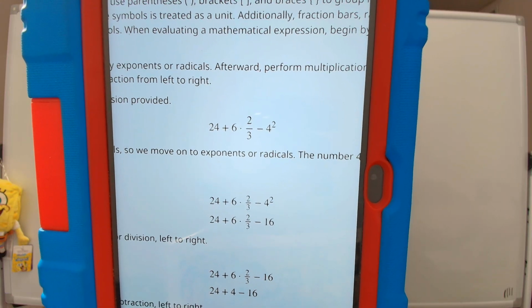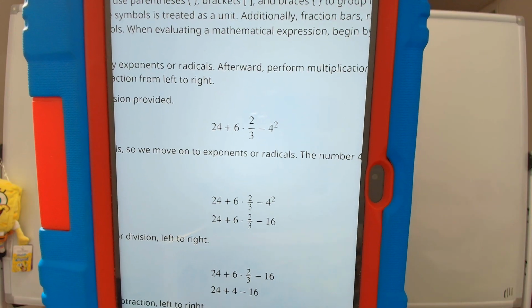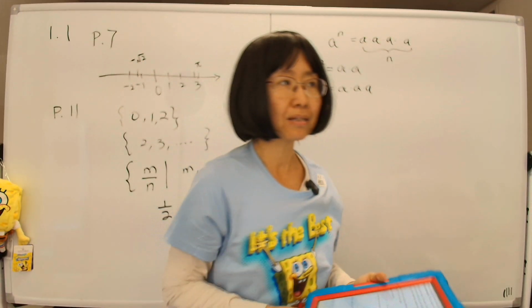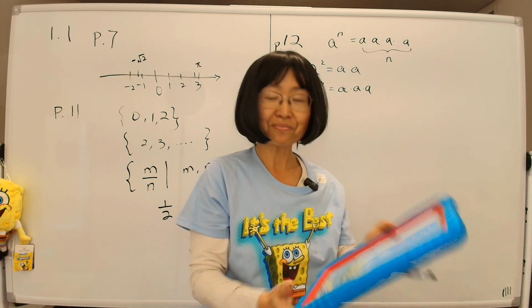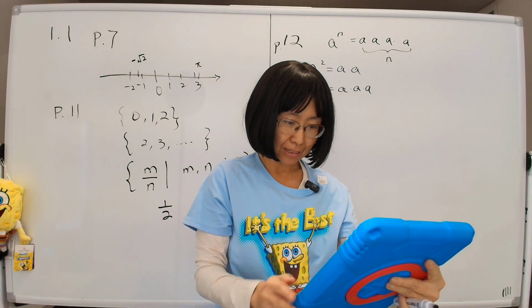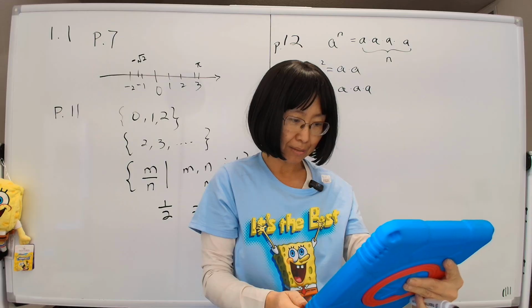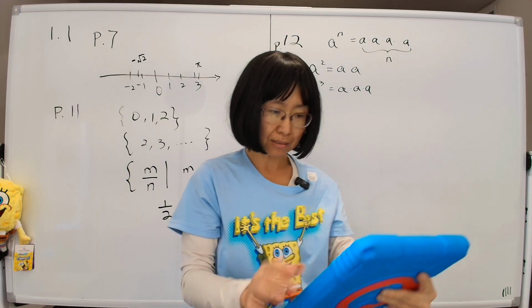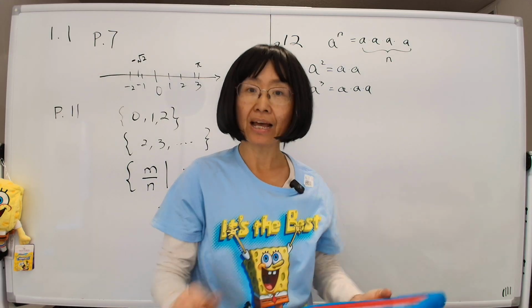That's 28. And 4 squared is 16. 28 minus 16 is 12, I believe. Yep, that is the answer at the bottom. All right, so that is how you do things. Now, having said that, please do example 6 on page 13 as part of your homework.